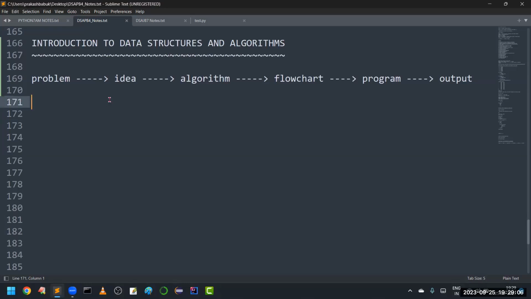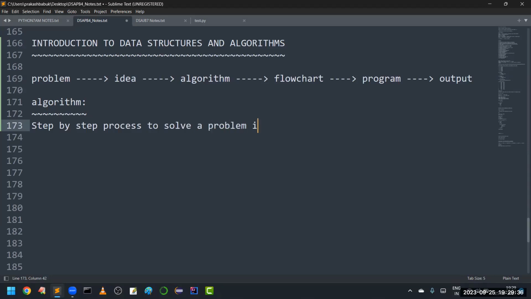Yes, sir. Right. So now, sir, if I want to prepare any algorithm, how to prepare? What are the steps and what things we need to understand? See, if I want to go for algorithm, what is the definition of algorithm? In the sense, very simple, step by step process to solve a problem. Step by step process to solve a problem is called an algorithm.